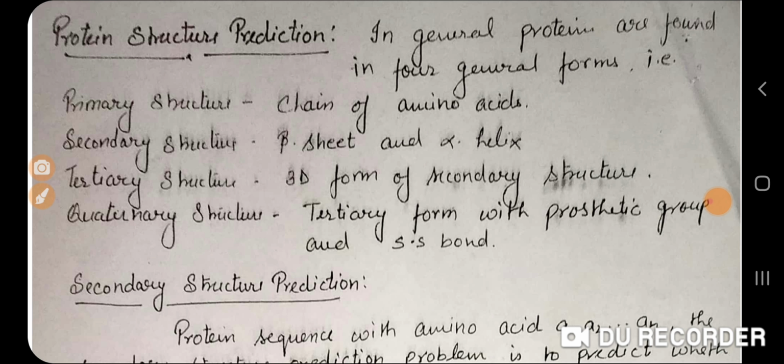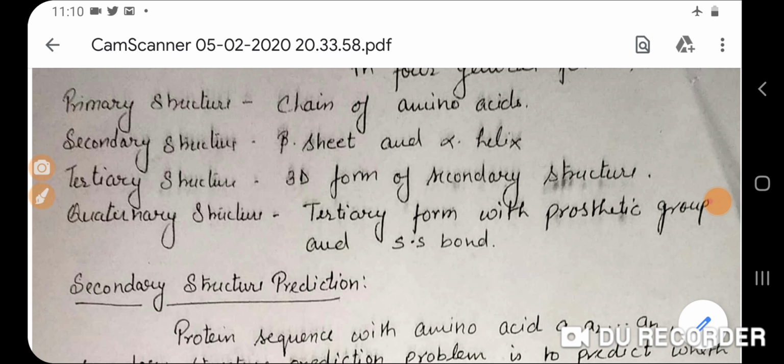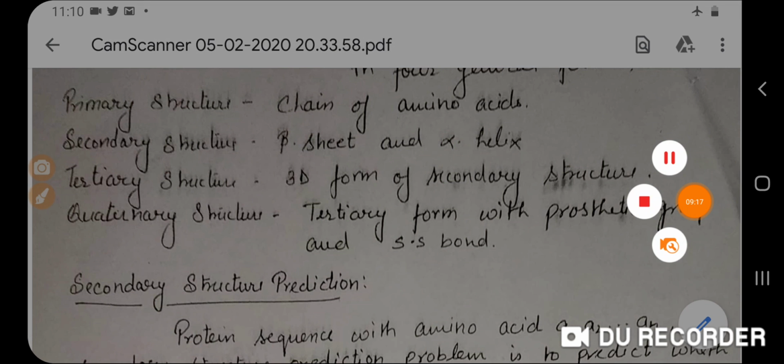Primary is just a chain of amino acids. Secondary consists of alpha helix and beta sheet. Sometimes it is loop, coil and turn. Tertiary structure is the 3D form of secondary structure. Quaternary structure is the tertiary form with a prosthetic group bound with disulfide bonds. So in the next lecture, we will talk about the prediction methods of protein structure.